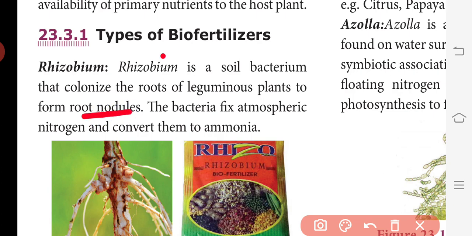So Rhizobium is a soil bacterium that colonizes the roots of leguminous plants to form root nodules. The bacteria fix atmospheric nitrogen and convert it to ammonia.